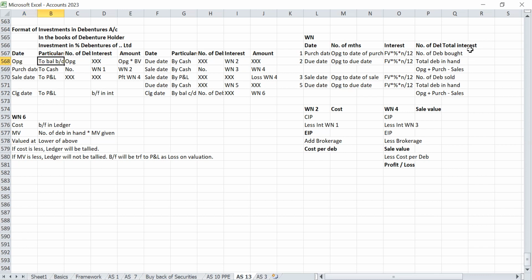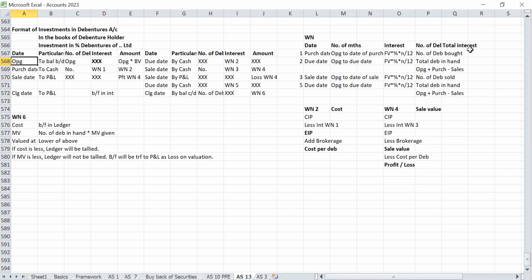So the last concept pending in the investment account is, as I already told, that in opening and closing, interest will generally not come. Like that I told, correct? In some cases, it will come. That's what we are going to see now.